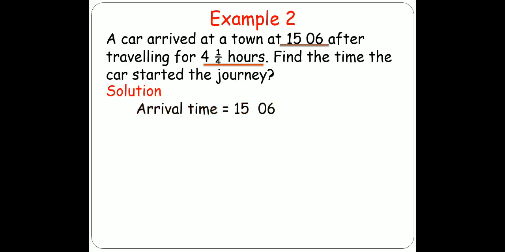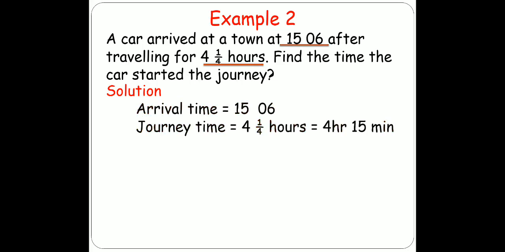Arrival time is 15:06. Journey time is 1 by 4 hours. As I told you, 1 by 4 hours means 15 minutes, so 4 hours 15 minutes. And you are asked to find the departure time. First you will see whether the time given is in 24-hour clock or not. The arrival time is in 24-hour clock, so we will move forward now.